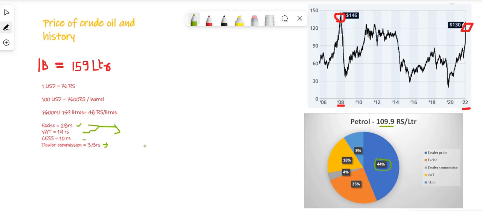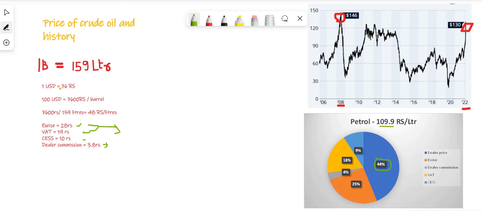So basically, if you want to understand how the price of the petrol changes, or the price of the diesel, or in fact any of the byproducts of the crude oil, then we have to understand various other components as well. And these components are driven by different other factors.